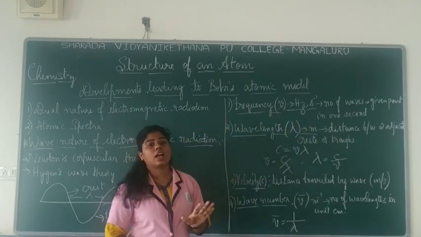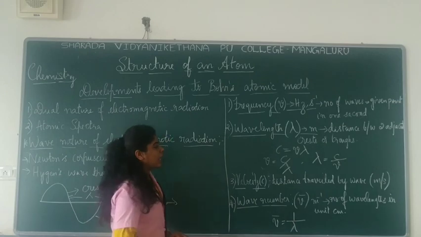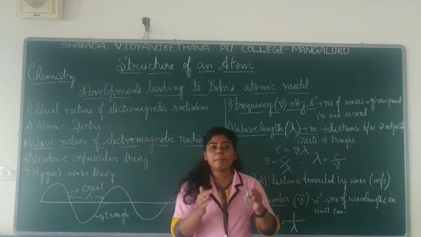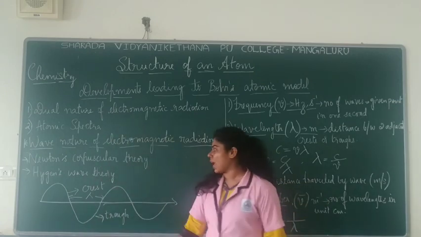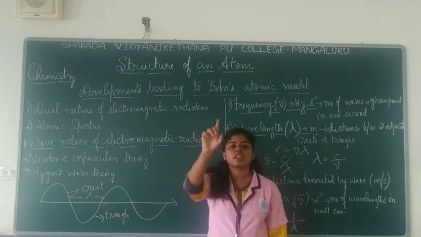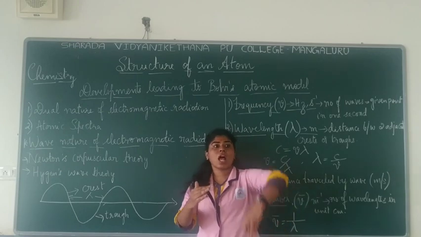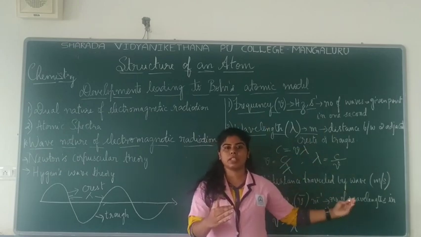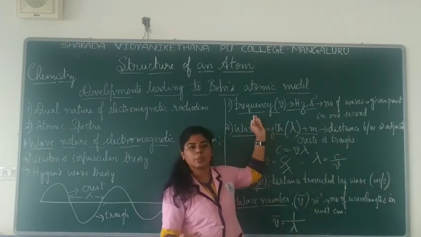When you say frequency, it is actually the number of waves that pass through a particular point in unit time, that is, 1 second. In 1 second, how many waves are possible? That is called the frequency.